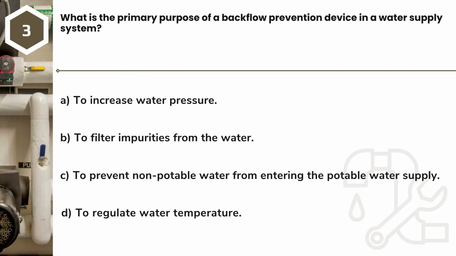Question 3. What is the primary purpose of a backflow prevention device in a water supply system? A. To increase water pressure. B. To filter impurities from the water. C. To prevent non-potable water from entering the potable water supply. D. To regulate water temperature.